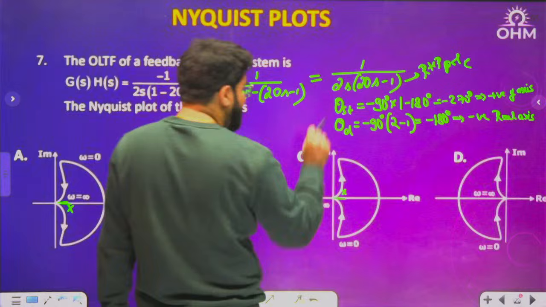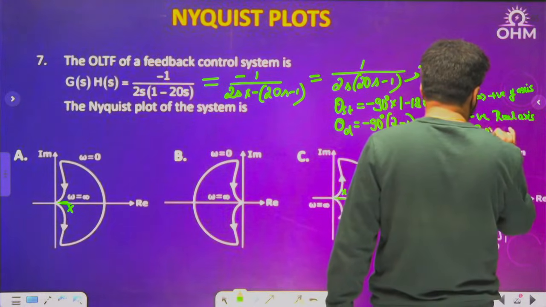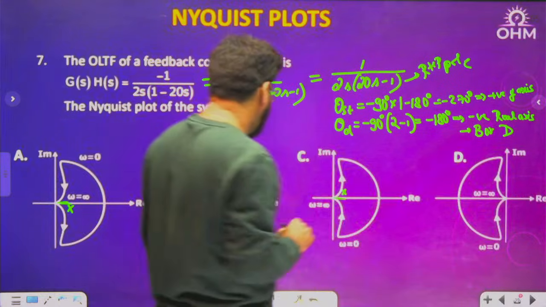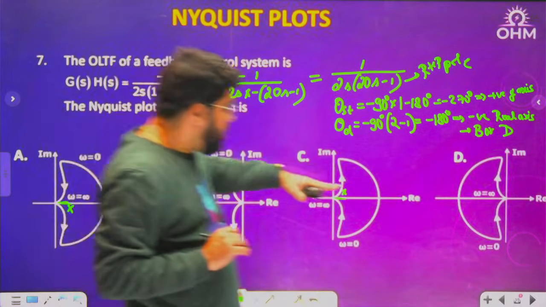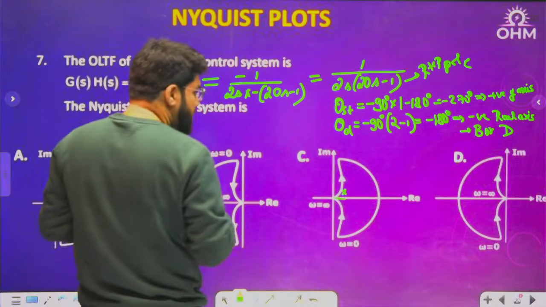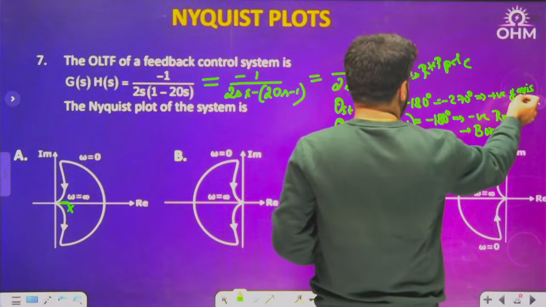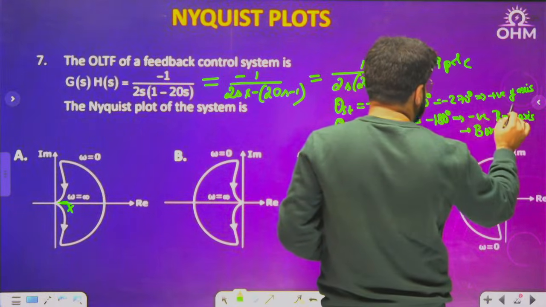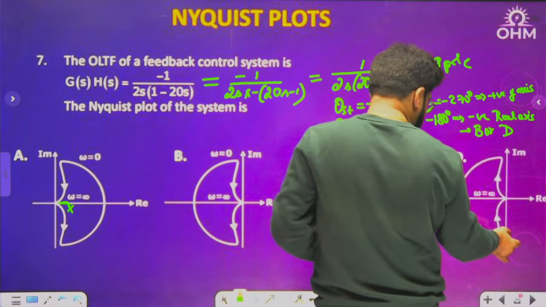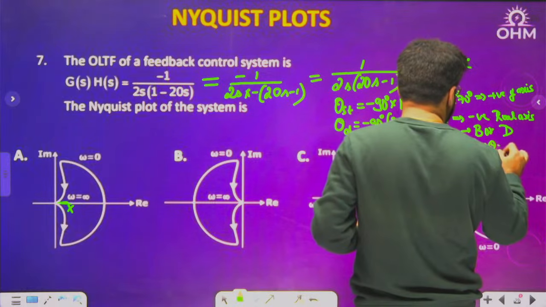So what is there? Negative real axis. So ending along the negative real axis is there only in option B or D. Correct? It is only in option B or D, where I am coming along the negative real axis. But what is wrong here is the arrow, the omega equal to 0. Now what is that? Positive y axis. Okay, this is wrong. So this is 1. This is B because of the theta starting.